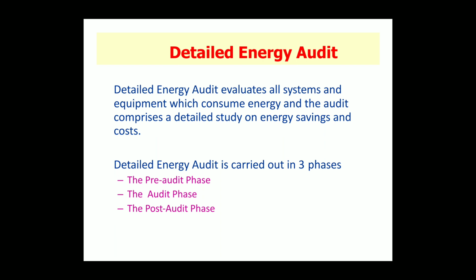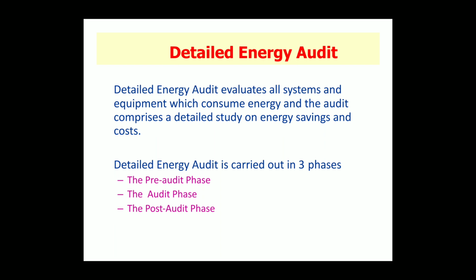After doing phase 2, the audit phase, what do you get as the result? The first is historic data analysis, baseline data collection, prepare process flow charts, and all service utility system diagrams, for example single line power distribution diagram, water, compressed air and steam distribution.